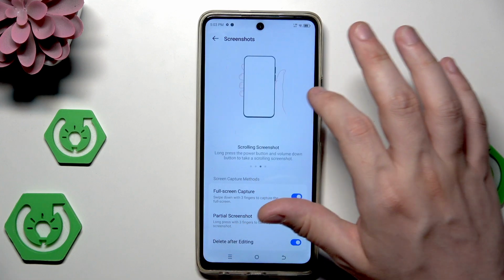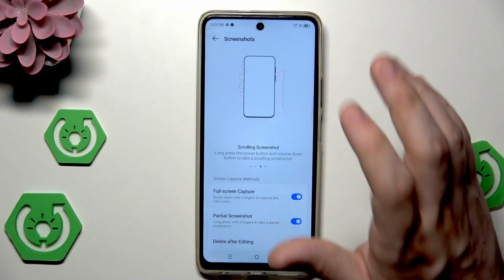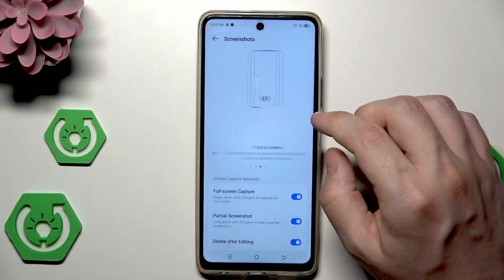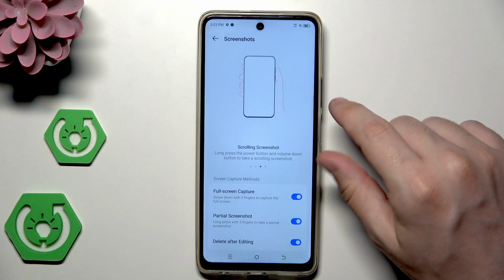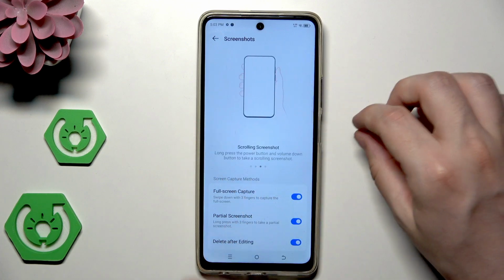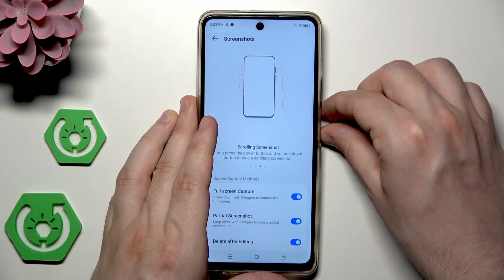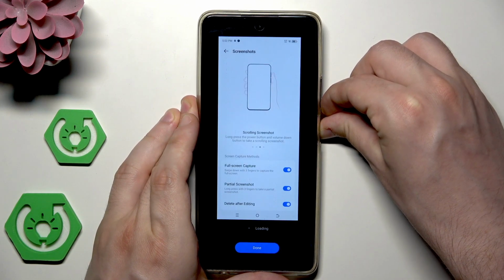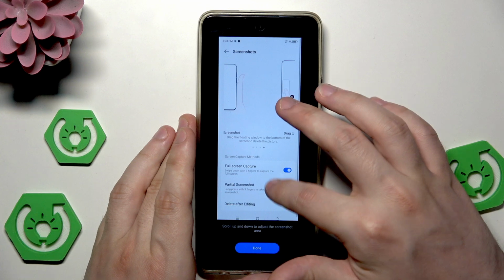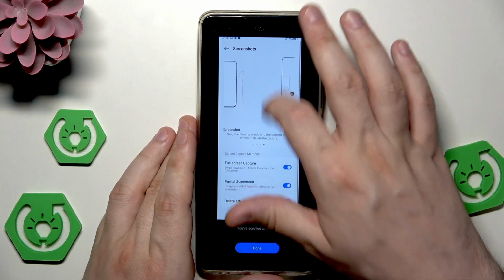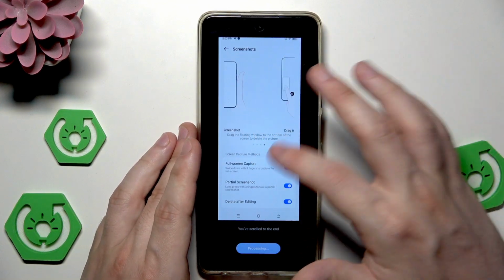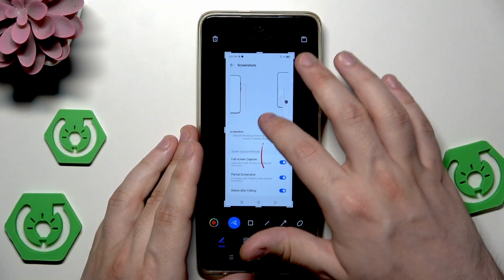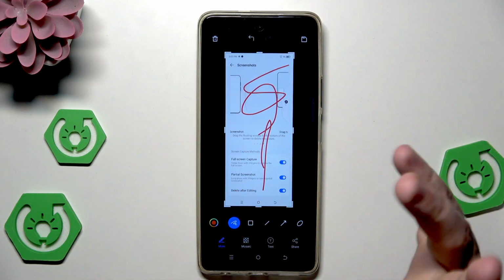Okay. We have the scrolling screenshot. To do it, we need to long press the power button and volume down button to take a scrolling screenshot. So let's do it. Okay, and now we can scroll this screenshot, but it's not that big, so it won't work in the best way, but you have a possibility to do it.